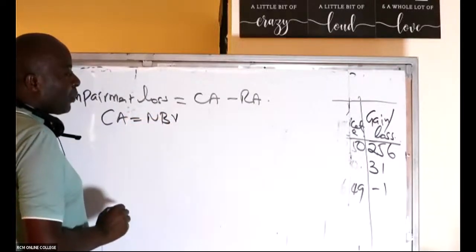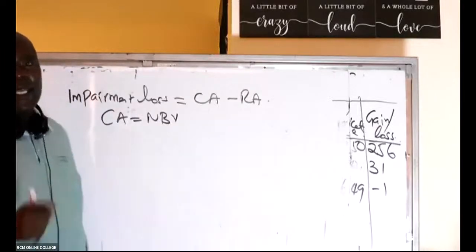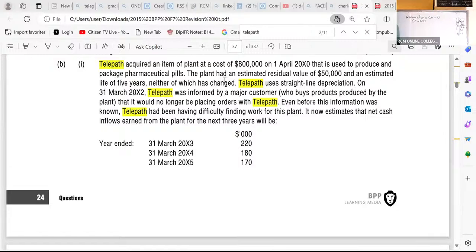So by the time they are doing an impairment review in this case, how many years had lapsed? Let's read this. Telepath acquired an item of plant at 800,000 on 1st April X0 that is used to produce and package pharmaceutical pills. The plant had an estimated residual value of 50,000 and an estimated life of 5 years, neither of which has changed.